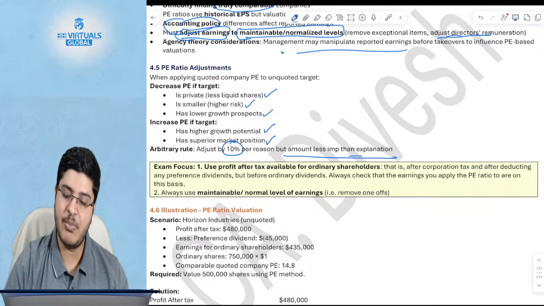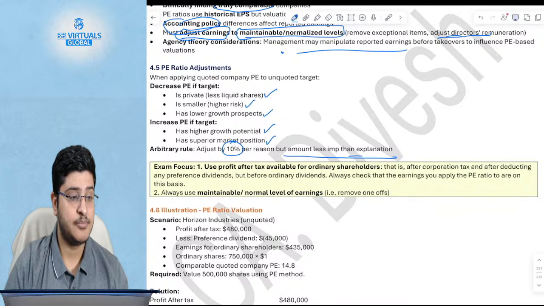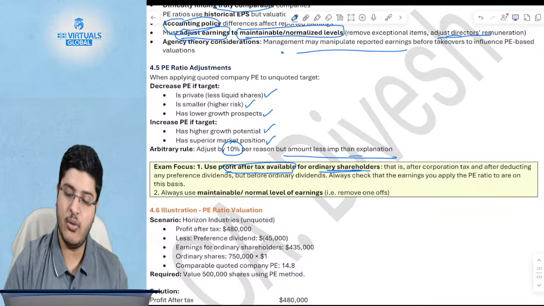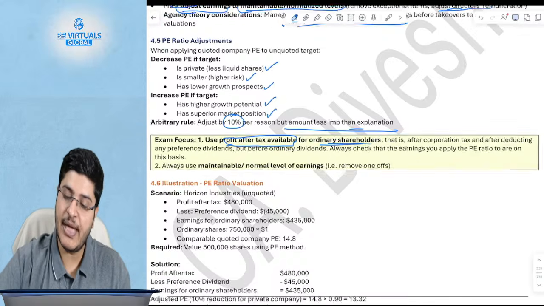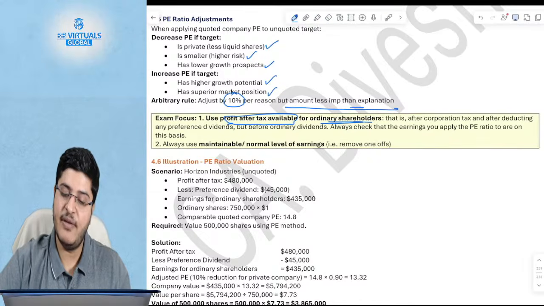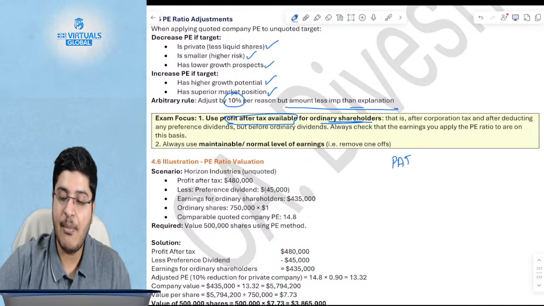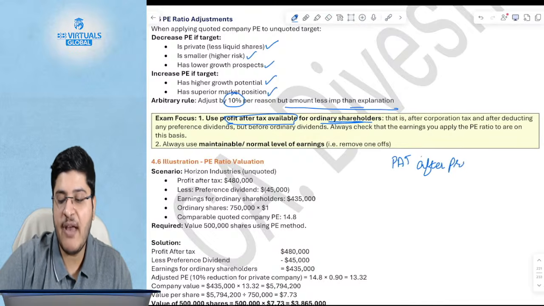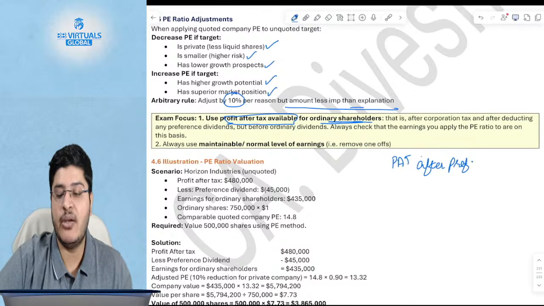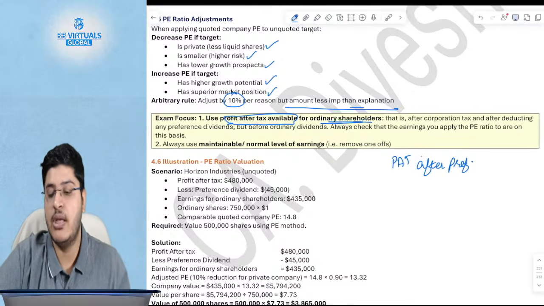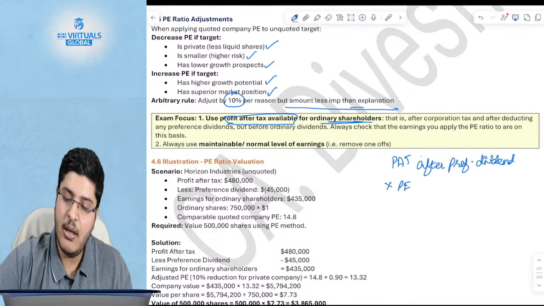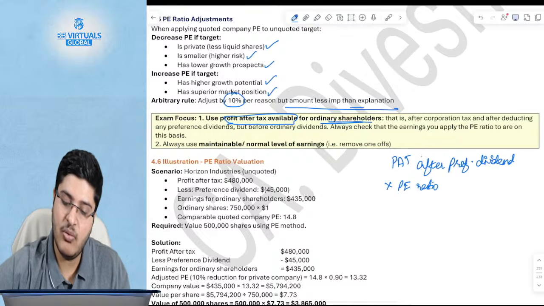What should you do from an exam perspective? You should take the profit after tax available for ordinary shareholders only, that is after the corporation tax and after deducting any preference dividends, but before the ordinary dividend. So you should always take PAT after preference dividend. Why after preference dividend? Because you are valuing only the equity shareholders. So you will say, I will pay the preference shareholders first, and then whatever remaining PAT is there, I will multiply this PAT by the PE ratio, and always do this for the maintainable earnings.